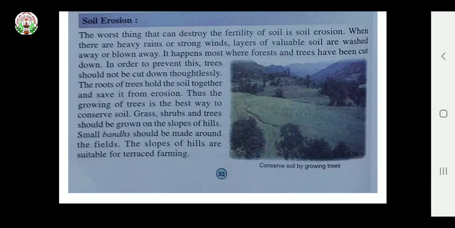We have to stop the cutting of trees because these trees are very helpful for the soil, because the roots of the trees hold it tightly and give the nutrients which a plant requires for the fruits.